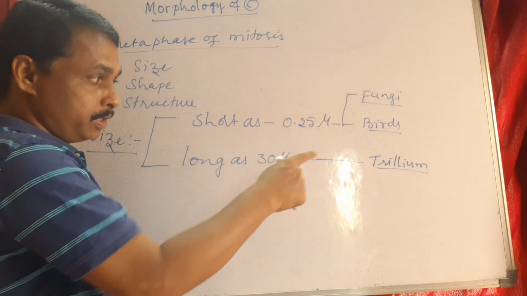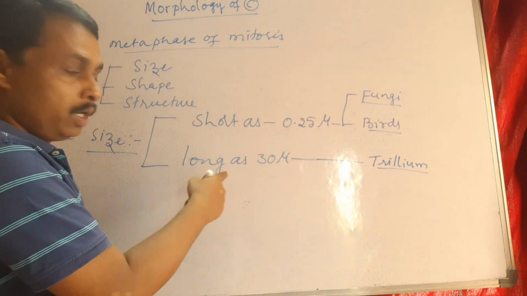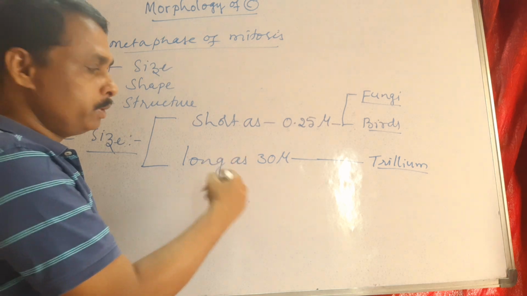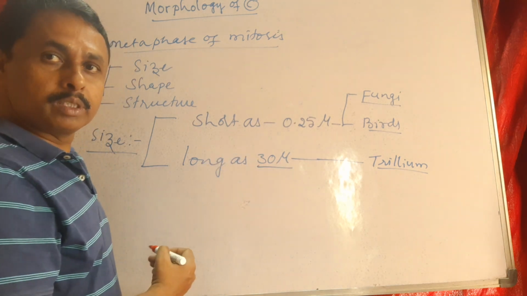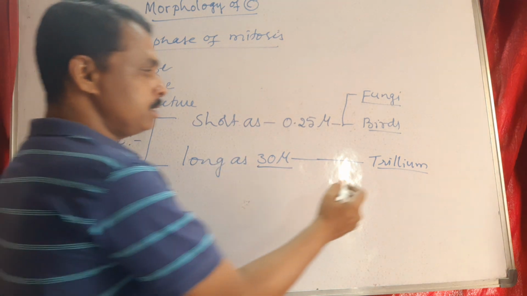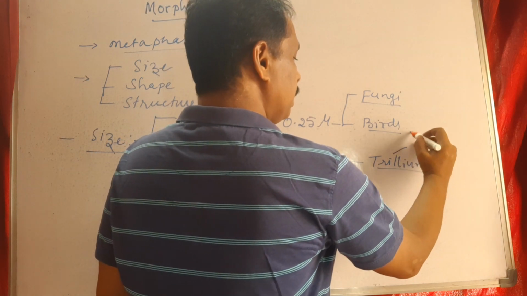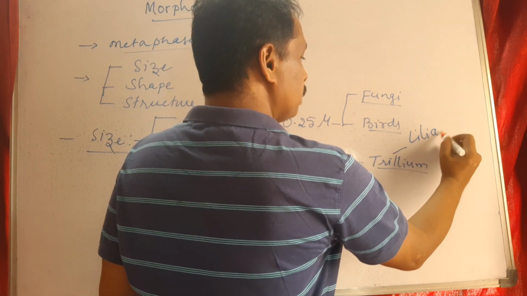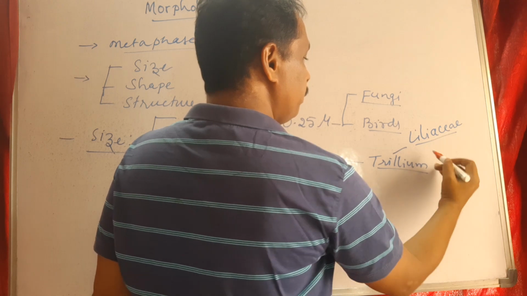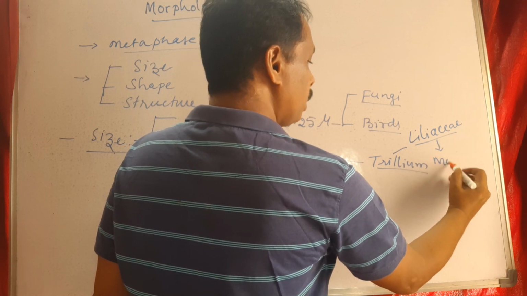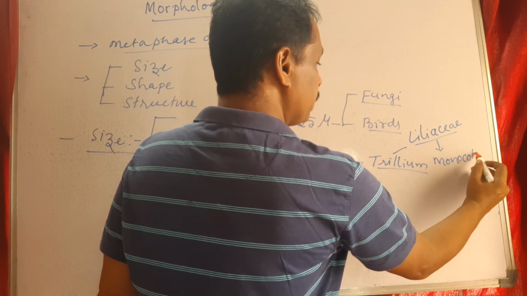In Trillium, we have seen long-sized chromosomes of 30 microns. Trillium is a member of the Liliaceae family. Liliaceae is a monocot family.